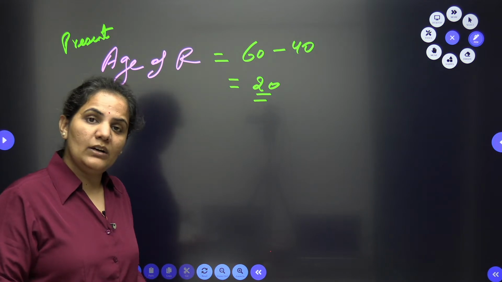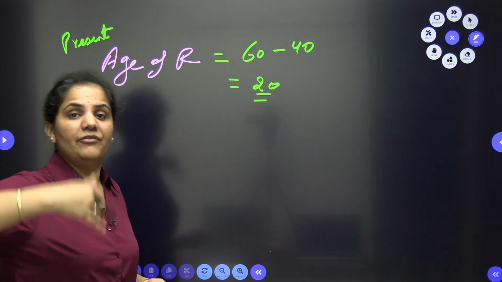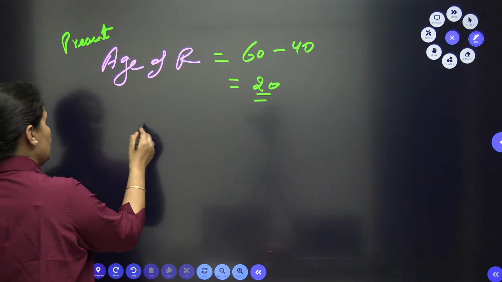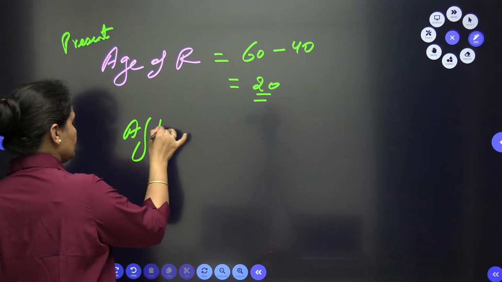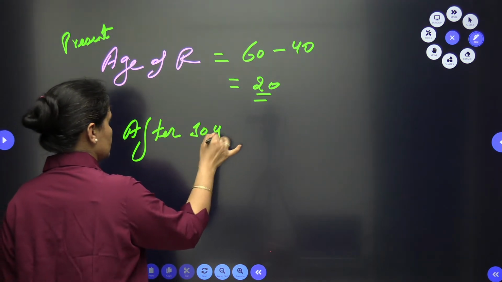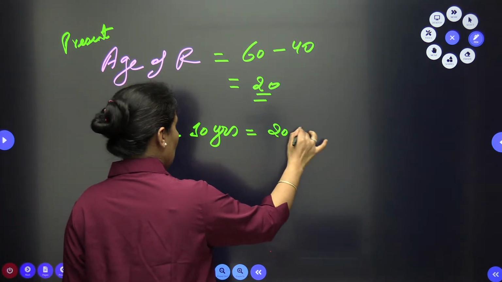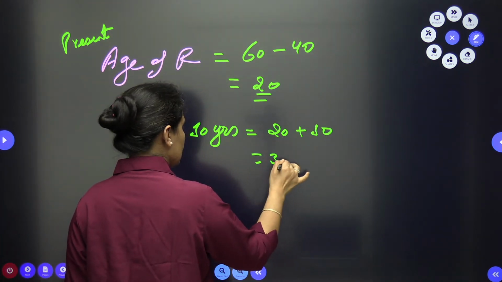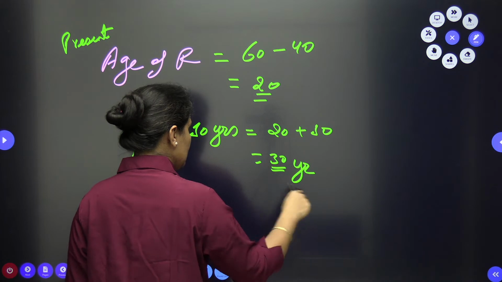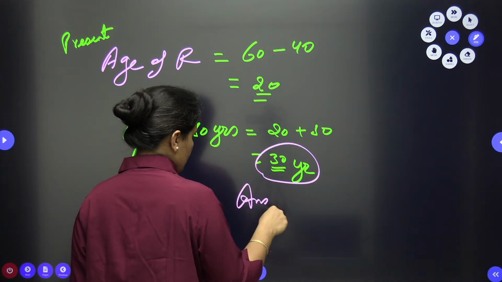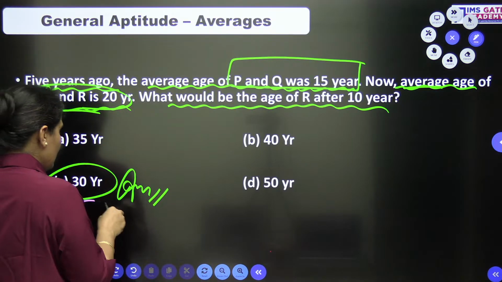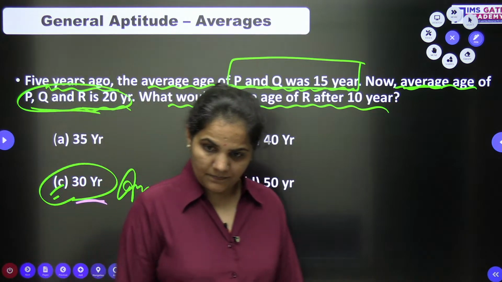What do I need to find out? I need to find out the age of R after 10 years. So it will be plus 10. After 10 years, it will be 20 plus 10, which means 30 years. Literally, very easily you can approach it. 30 years. Very, very easily we can approach it.